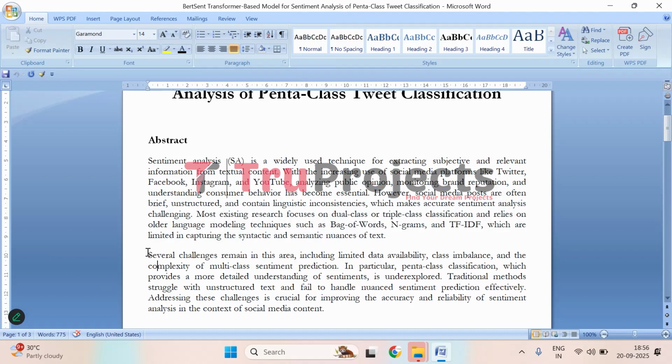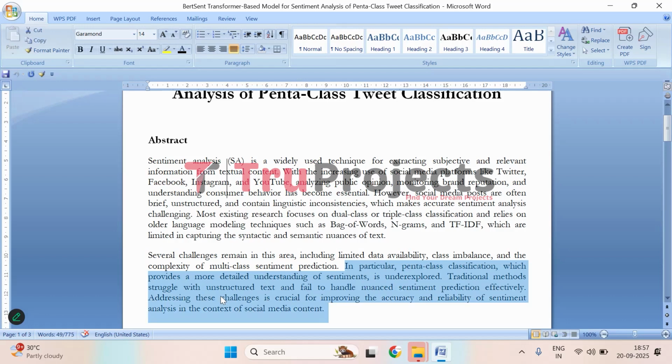There are still quite a few challenges when it comes to sentiment analysis. One major issue is that sometimes there isn't enough data available to train models properly. Another common problem is class imbalance, which means that some sentiment categories, like extremely negative or extremely positive, might have very few examples compared to others, making it hard for the model to learn well.